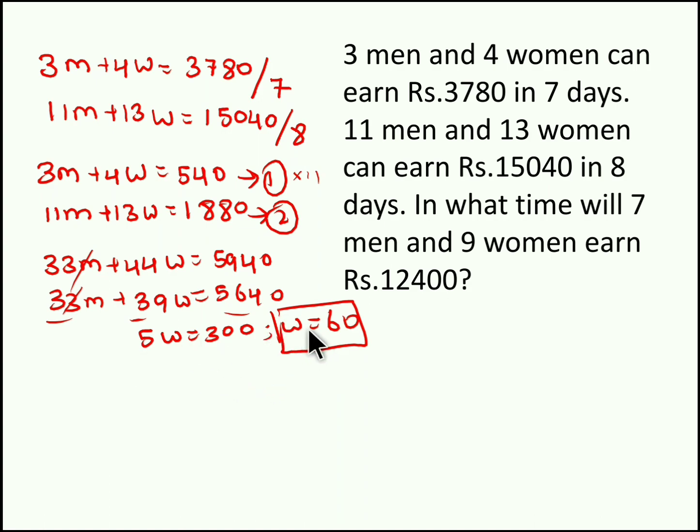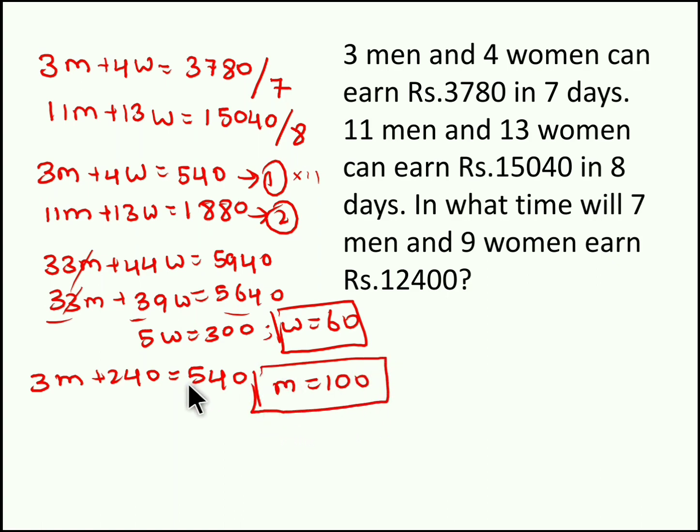So if you substitute this W equal to 60 in the first equation, you will get the M value. So 3M plus 240 equal to 540. So M equal to 100 rupees. Right, so 540 minus 240, 300, 300 by 3, 100 rupees.